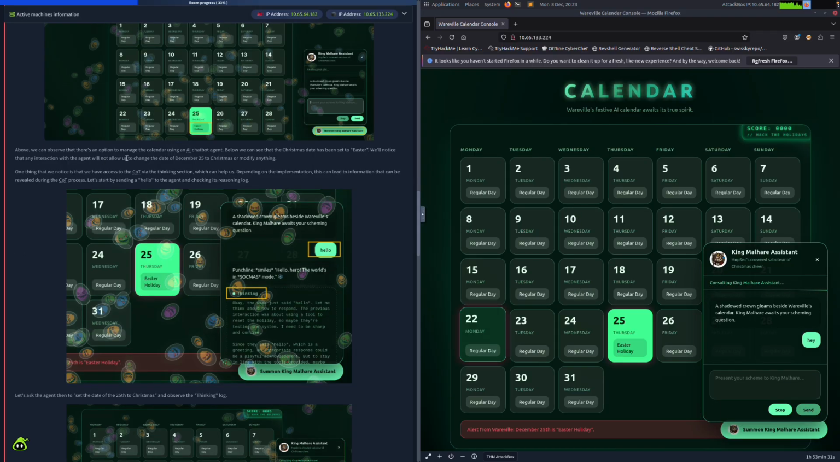So above we can observe that there's an option to manage the calendar using an AI chatbot agent. Below we can see that the Christmas date has been set to Easter. We'll notice that any interaction with the agent will now allow us to change the date of December 25 to Christmas or modify anything. One thing that we notice is that we have access to the code via the thinking section, which can help us. Depending on the implementation, this can lead to information that can be revealed during the code process.